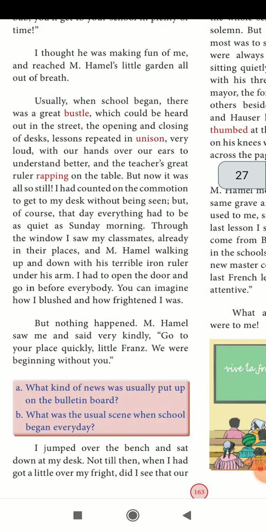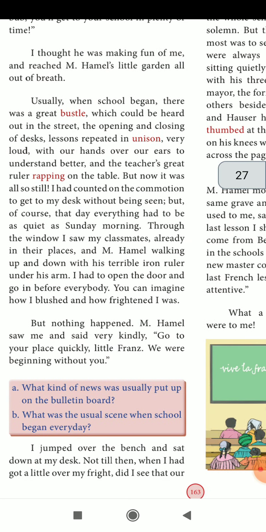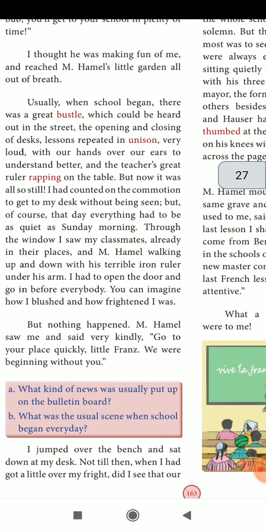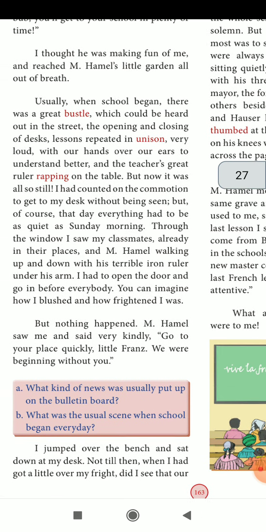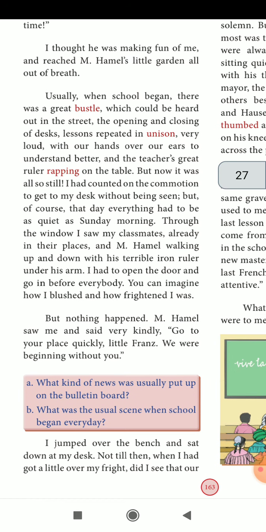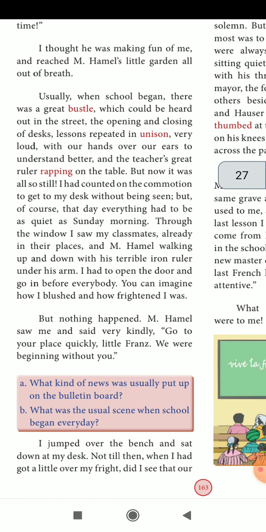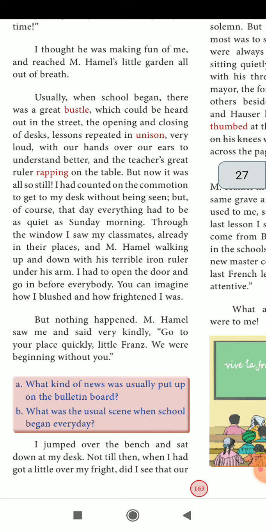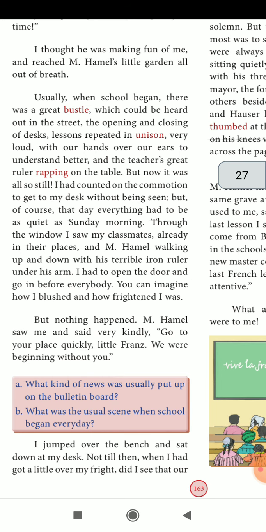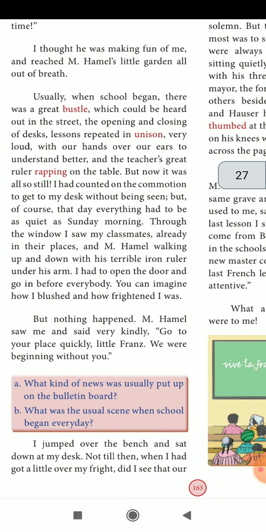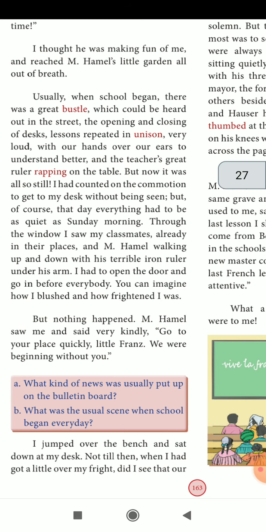After that, usually when school began there was a great bustle which could be heard out in the street. The opening and closing of desks, lessons repeated in unison, very loud, with our hands over our ears to understand better. The teacher's great ruler rapping on the table, but now it was all so still. I had counted on the commotion to get to my desk without being seen, but of course that day everything had to be quiet as Sunday morning.